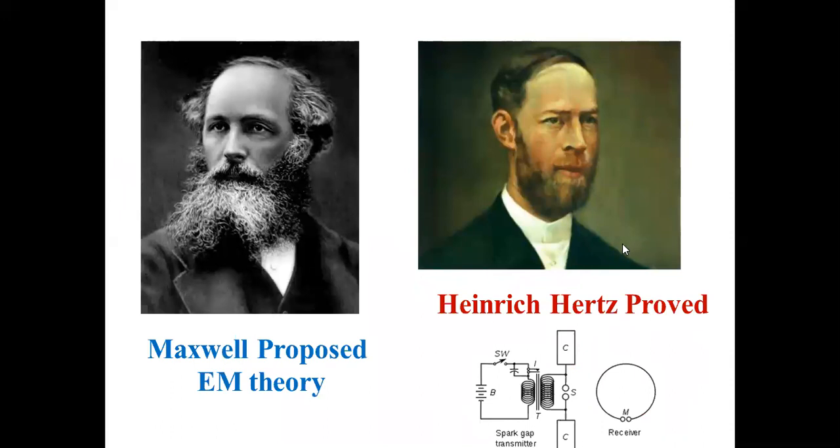So who proved electromagnetic wave theory? Proof is given by Heinrich Hertz. Who proposed it theoretically? It was Maxwell. Okay, Heinrich Hertz was doing some experiment with electromagnetic waves, and he was able to get the photoelectric effect. Sorry, when he was doing the electromagnetic wave experiment, he was able to prove the photoelectric effect also.